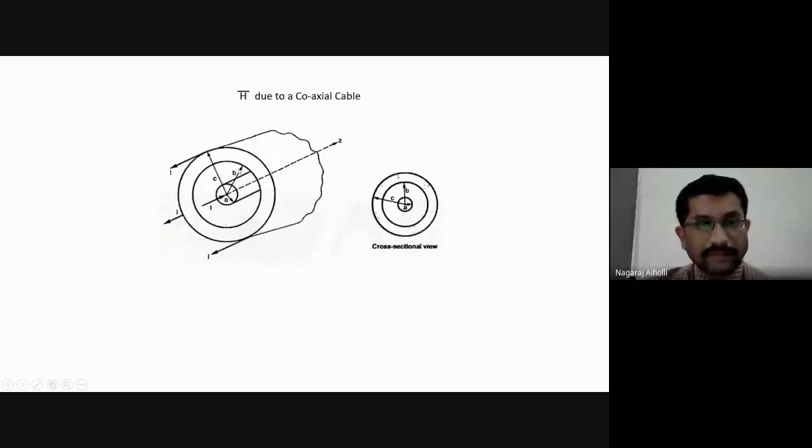r is greater than b, right? Greater than the inner portion of the outer surface, and it is less than the outer region of the outer surface. So r is greater than b but less than c, so it comes in between b and c. The surface will come in between b and c. Fine.